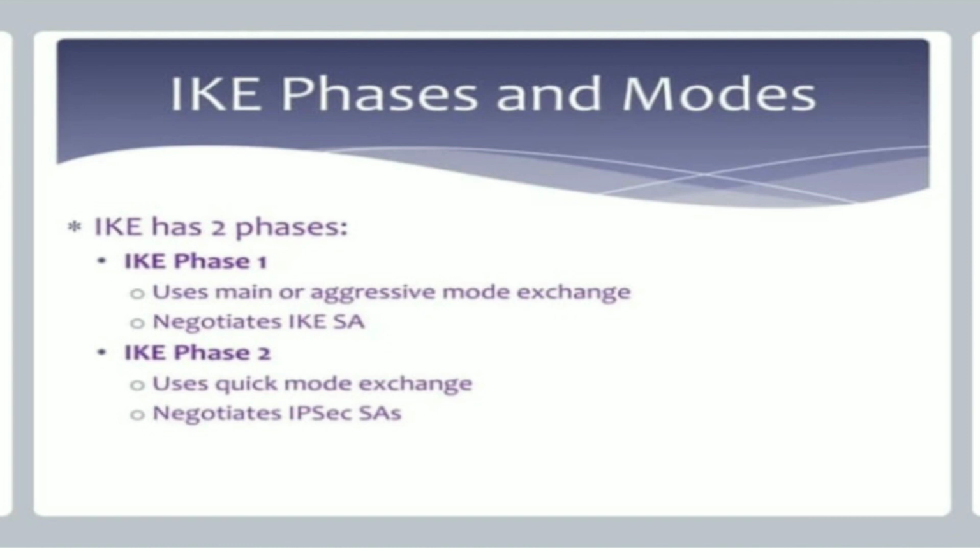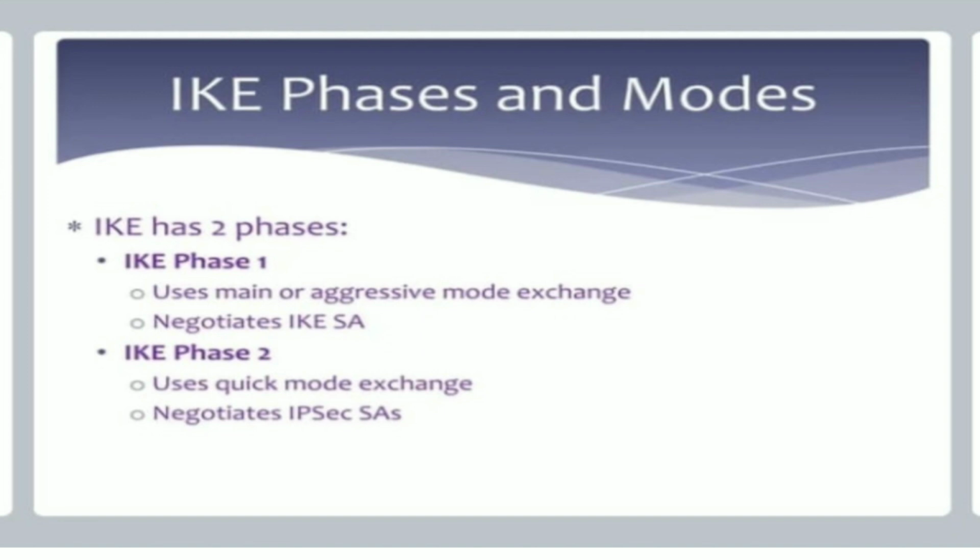In the Internet Key Exchange there are two phases. In the ISAKMP protocol, Internet Key Exchange has two phases. Phase 1 uses main or aggressive mode exchange and negotiates IKE SAs. In the first phase, sender and receiver exchange proposals for security services, such as encryption algorithm and authentication.